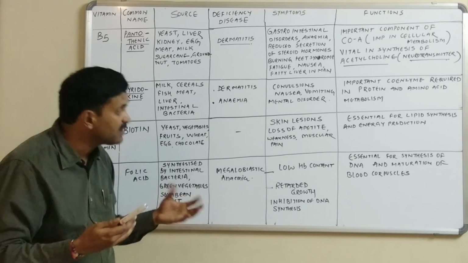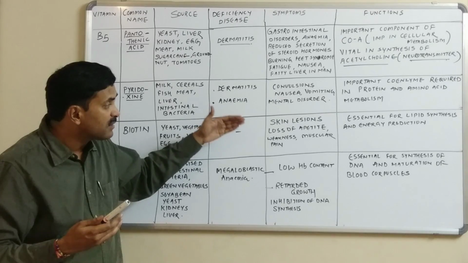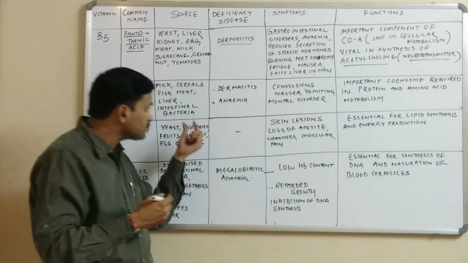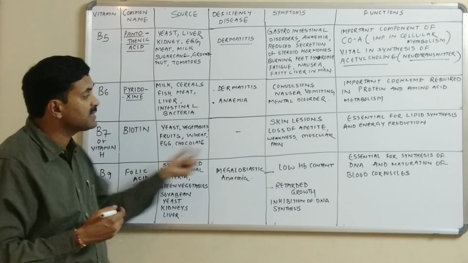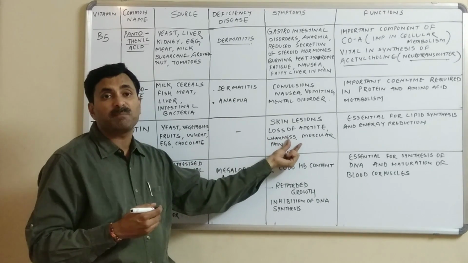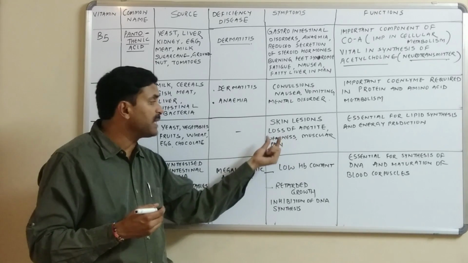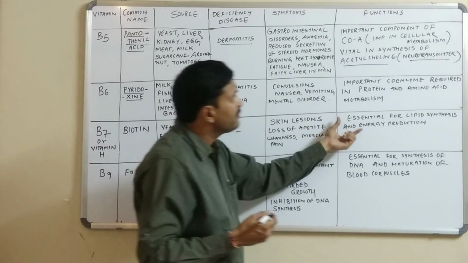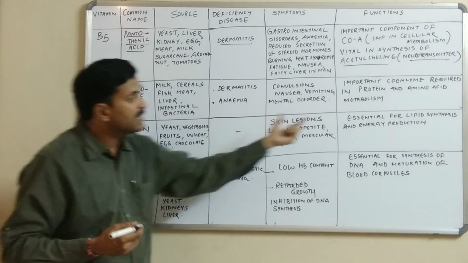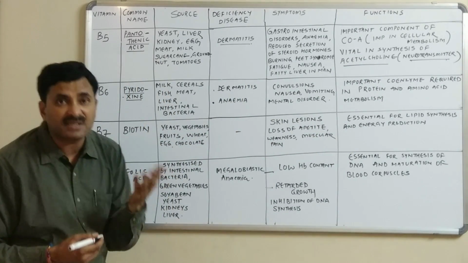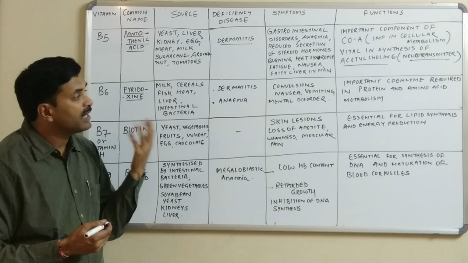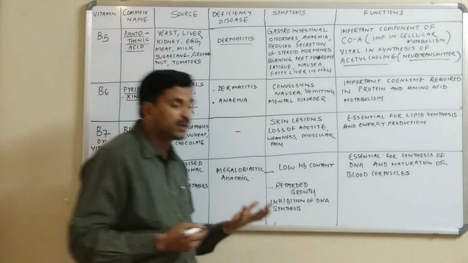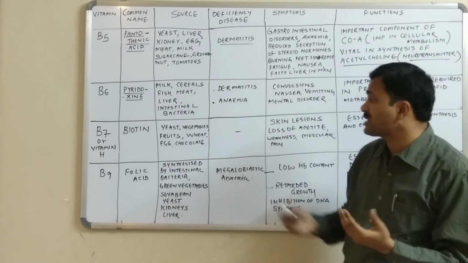There is great weakness, and the peculiar feature of vitamin B7 deficiency is muscle pain. The patient complains of muscular pain. And vitamin B7 is essential for fat synthesis, or lipid synthesis, as well as important for energy production.